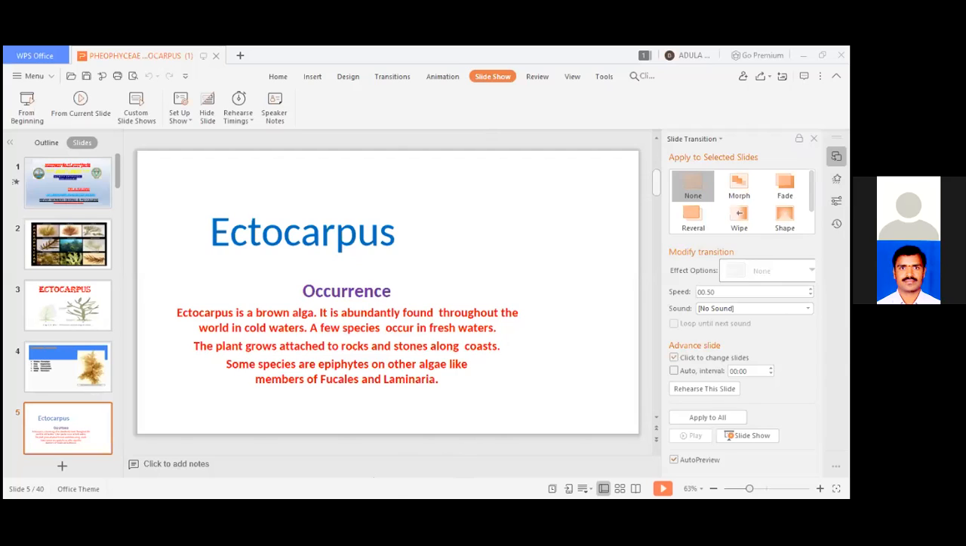Asexual reproduction. How many types of reproduction can you observe in this one? Two types. What are they? Asexual and sexual. Asexual reproduction is through zoospores.